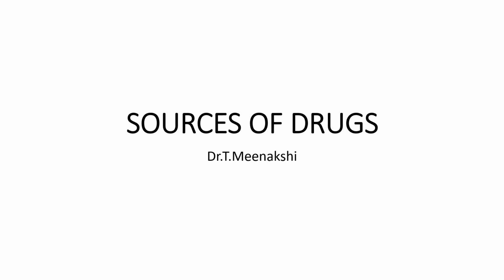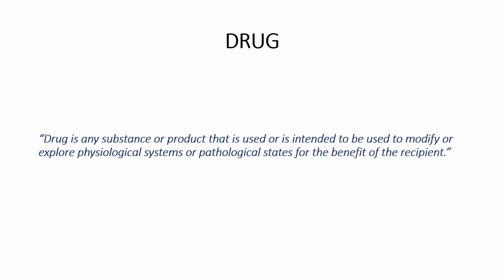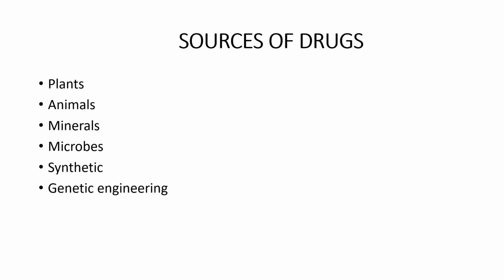We will see about sources of drugs. So you all know the WHO definition of a drug. A drug is any substance or product that is used or is intended to be used to modify or explore physiological systems or pathological states for the benefit of the recipient. So any substance which is used to modify the physiological or pathological states, that is a drug. Drugs are obtained from different sources: plants, animals, minerals, microbes, synthetic preparations, and genetic engineering.